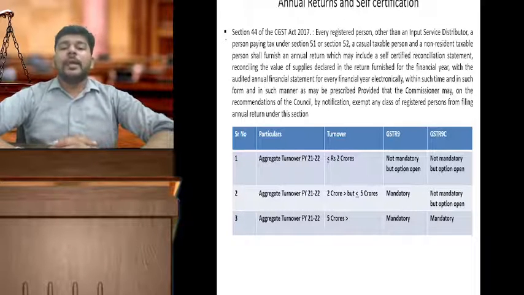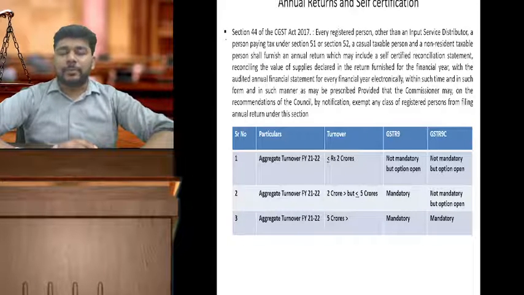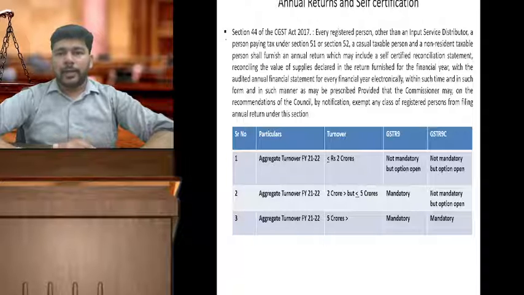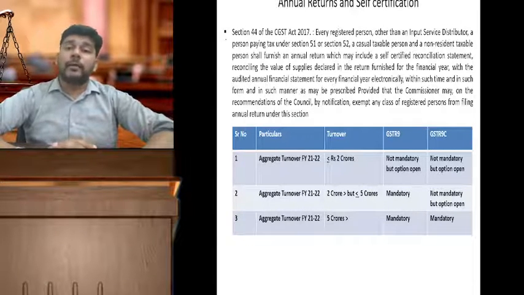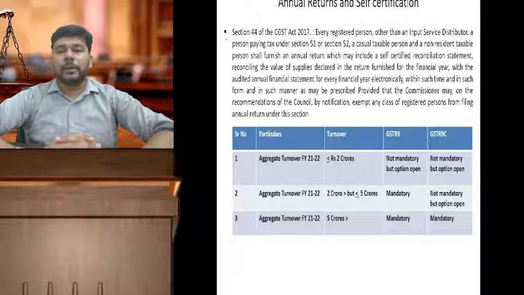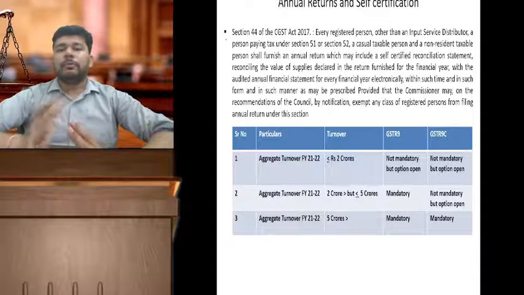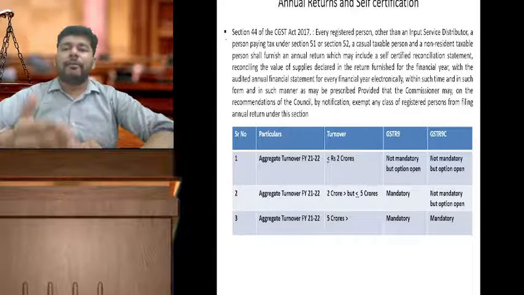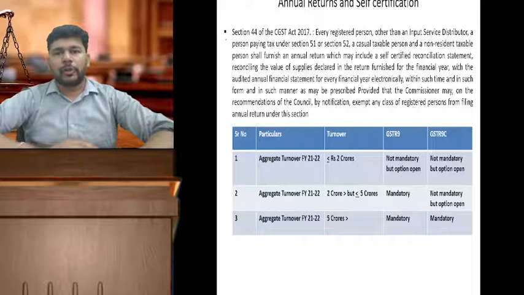Meaning thereby, if the aggregate turnover of a taxpayer is less than or equal to 2 crores and you don't file the annual return and the 9C as well, there is no legal action which can be initiated against you, as there is no non-compliance. If you wish to still go ahead and report certain fallacies which have occurred, you may very much file this GSTR 9 and 9C, which will give you an additional opportunity to rectify the mistakes and have it presented before the GST authorities.